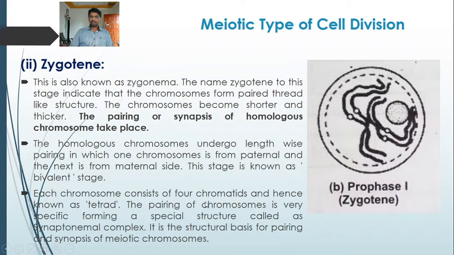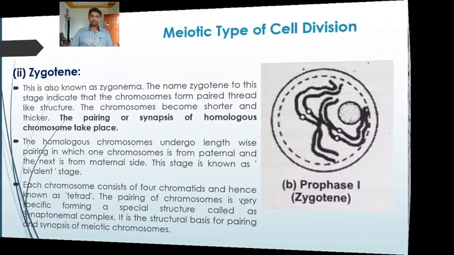Here the pairing occurs lengthwise between the homologous chromosomes, in which one chromosome is from the paternal side and the other chromosome is from the maternal side. So this stage is known as the bivalent stage. The pairing of the chromosomes is very specific, forming a special structure called the synaptonemal complex. Okay, so this is all about the zygotene.